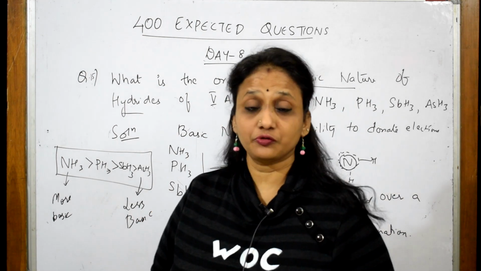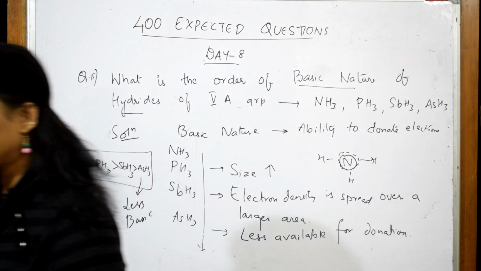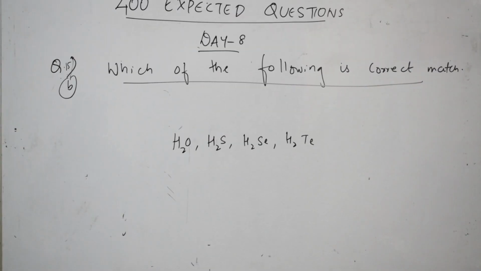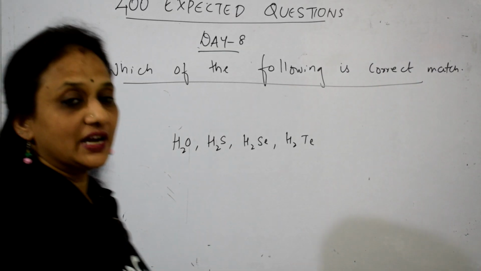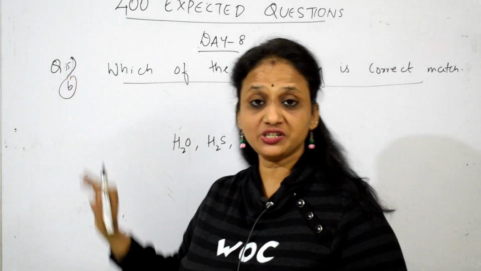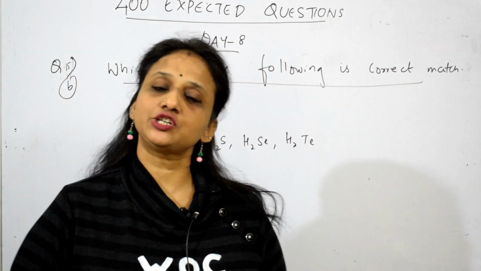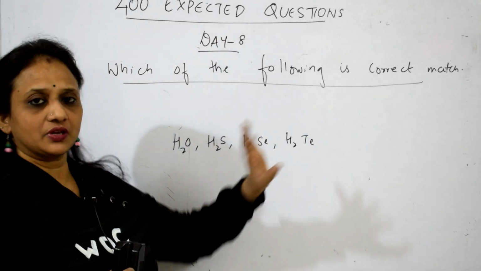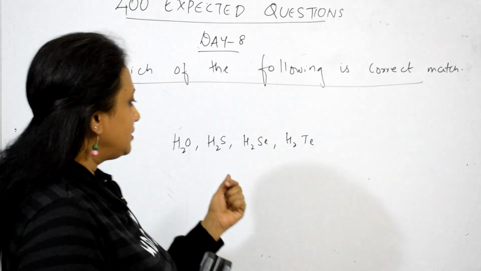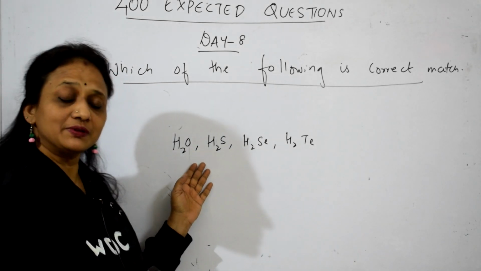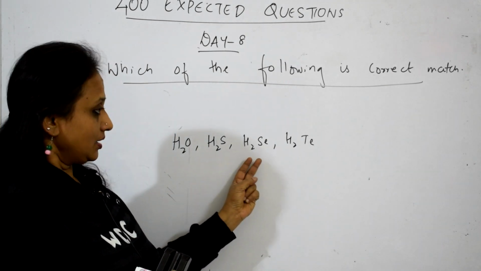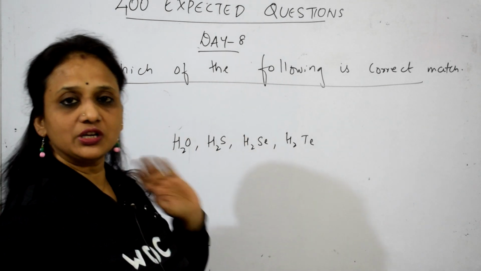Now let us see four more questions along with this. Right, now let us see the same question 15 part B. Such questions are quite common in the p-block. What sort of questions? They're going to give you a certain order. For example, they have picked up the group 16 element hydrides: water, hydrogen sulfide, hydrogen selenide, hydrogen telluride.